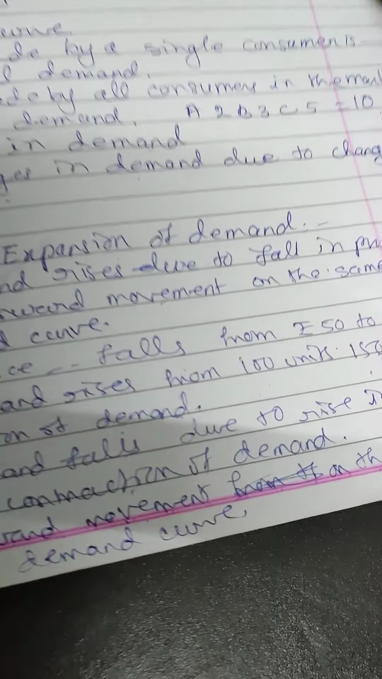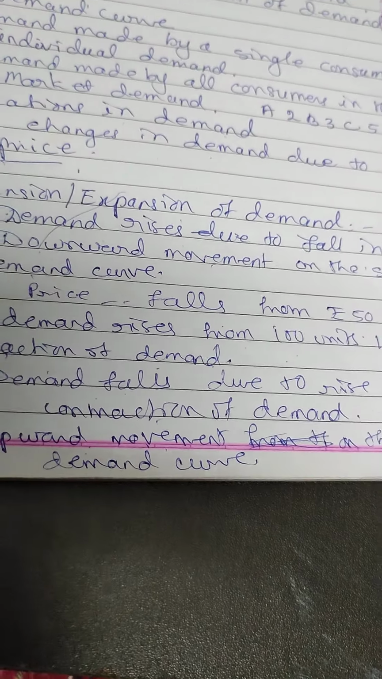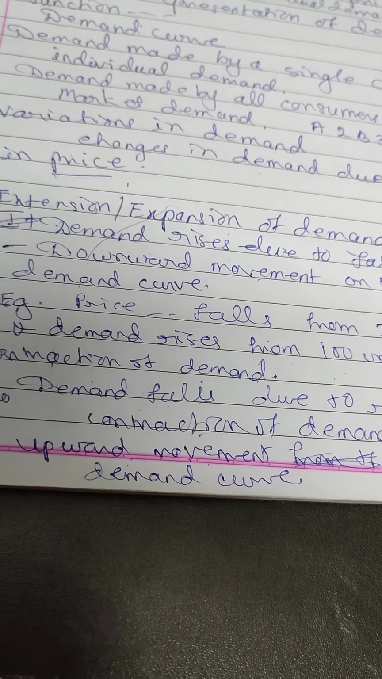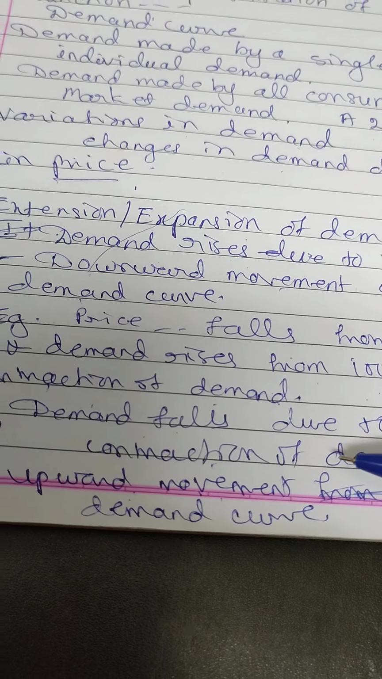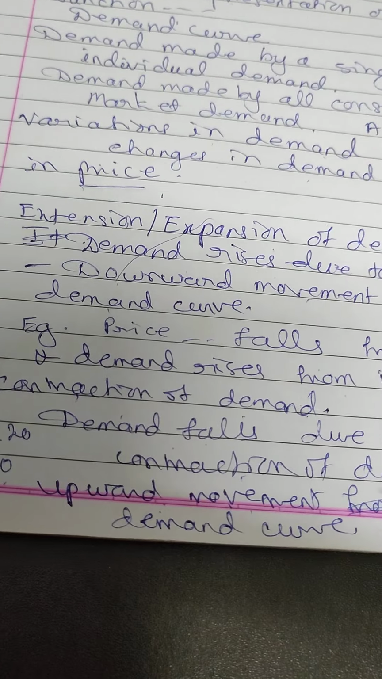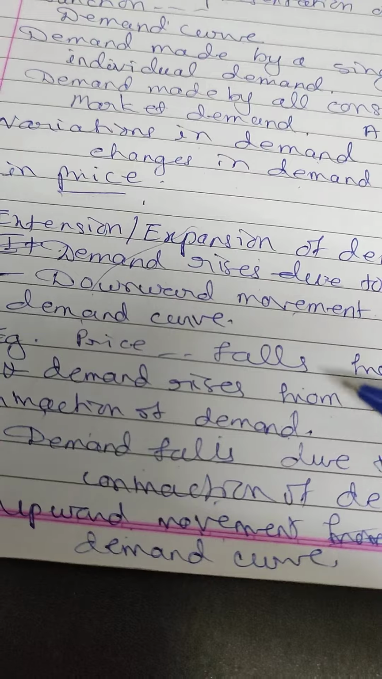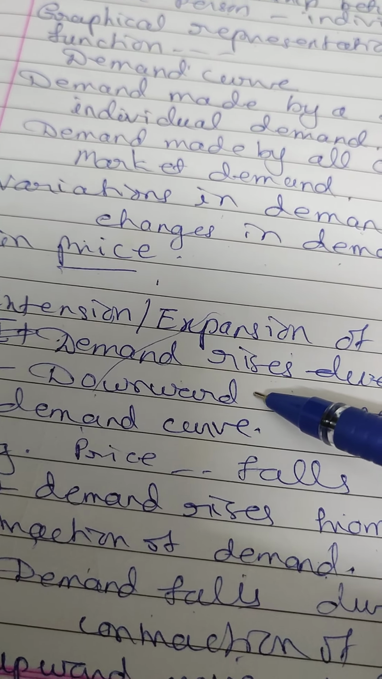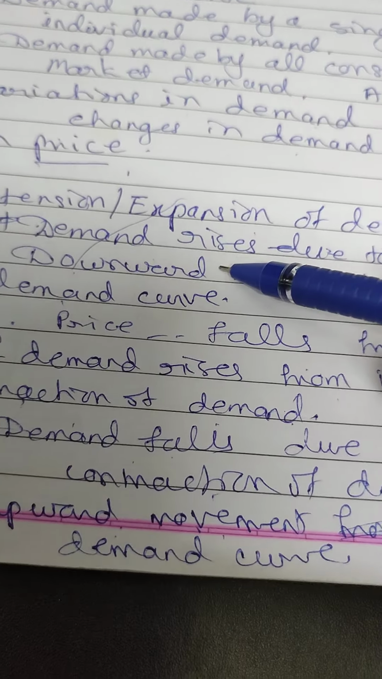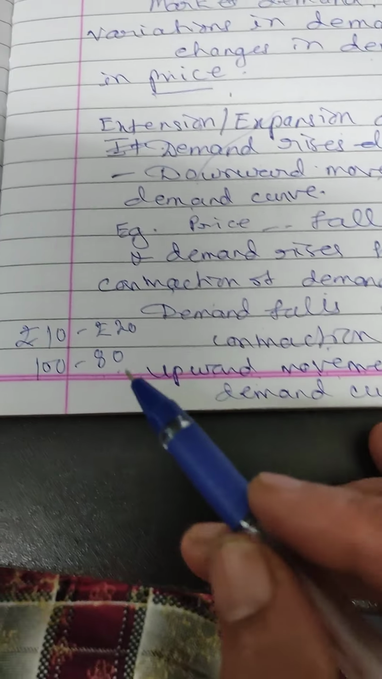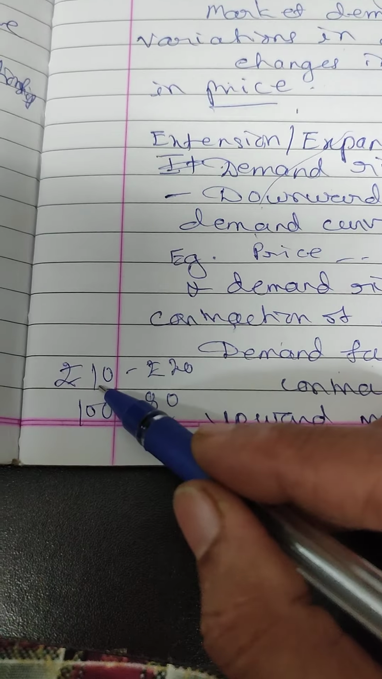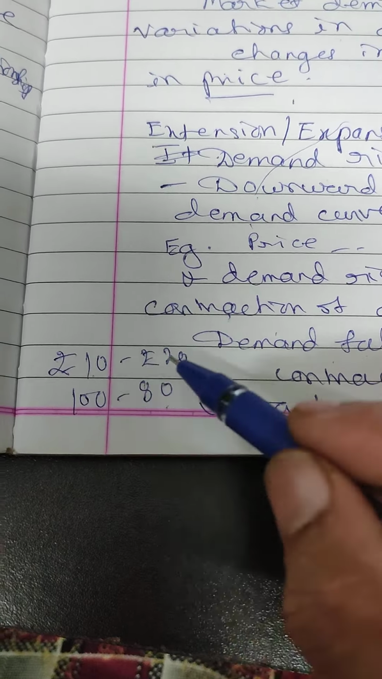Then contraction of demand means demand falls due to rise in price. So here there is an upward movement on the same demand curve. So upward movement on the same demand curve is called as contraction of demand, and downward movement on the same demand curve is called as extension of demand. For example, they may give the price of the product rises from rupees 10 to 20 and demand falls from 100 to 80 units.